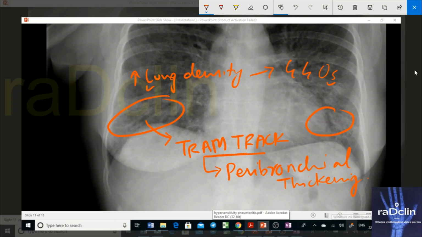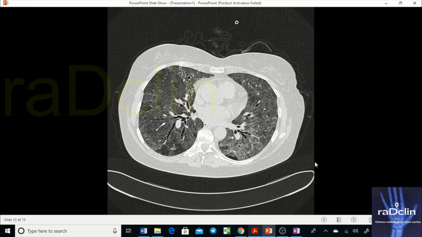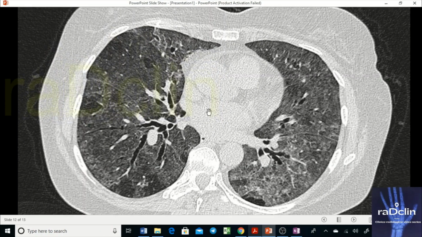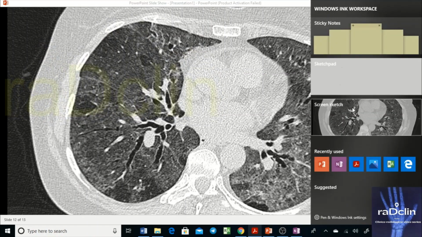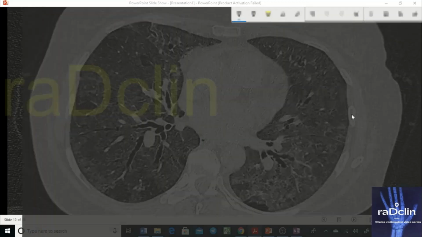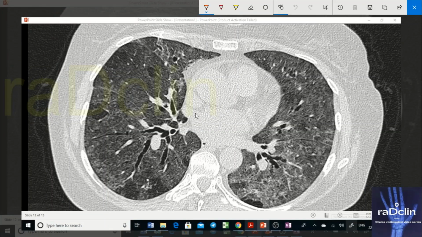So on CT, look at the CT scan. This is a CT scan. If you see this patient, you can see these patchy areas. Almost all lung is involved. These patchy areas are GGOs. Everywhere you see increased lung density, and that is GGOs.